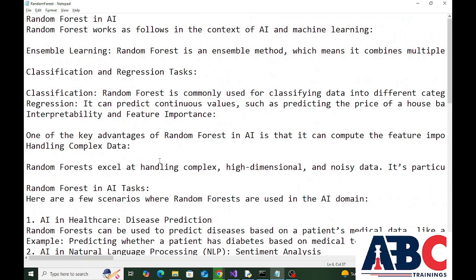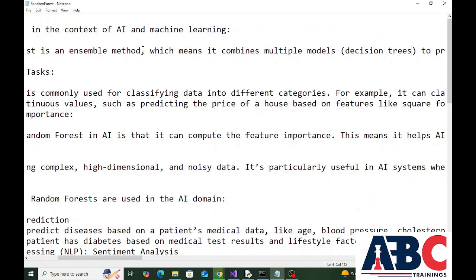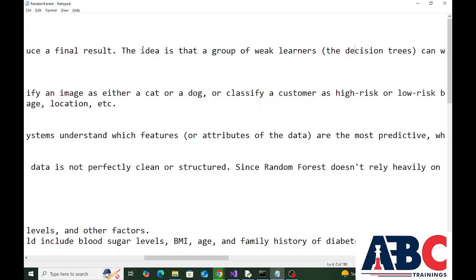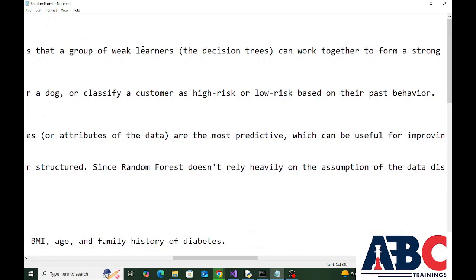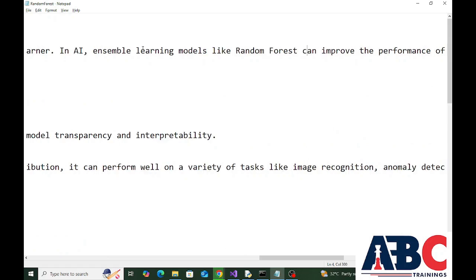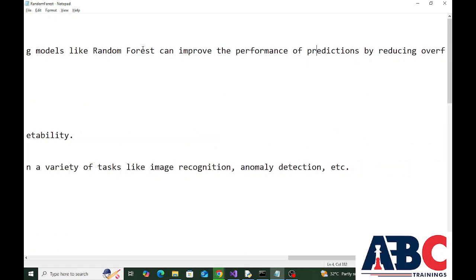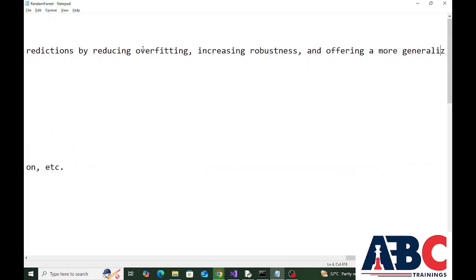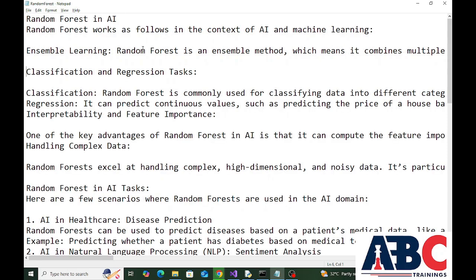Next is random forest in AI. Random forest works as follows in the context of AI and machine learning. First is ensemble learning. Random forest is an ensemble method, which means it combines multiple models, decision trees, to produce a final result. The idea is that a group of weak learners, the decision trees, can work together to form a strong learner. In AI, ensemble learning models like random forest can improve the performance of predictions by reducing overfitting, increasing robustness, and offering a more generalized solution.